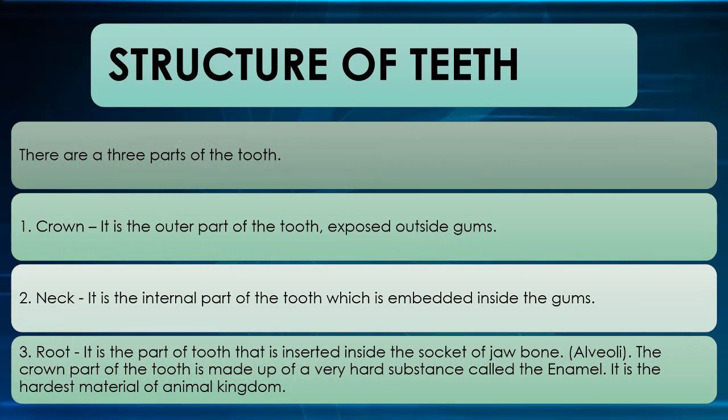Structure of teeth: three parts, crown, neck, and root. Crown is the outer part of the tooth exposed outside the gums. Neck is the part of the tooth which is embedded inside the gums. And root is the part of the tooth that is inserted inside the socket of the jaw, the alveoli. The crown part of the tooth is made up of a very hard substance called enamel. It is the hardest material of the animal kingdom.